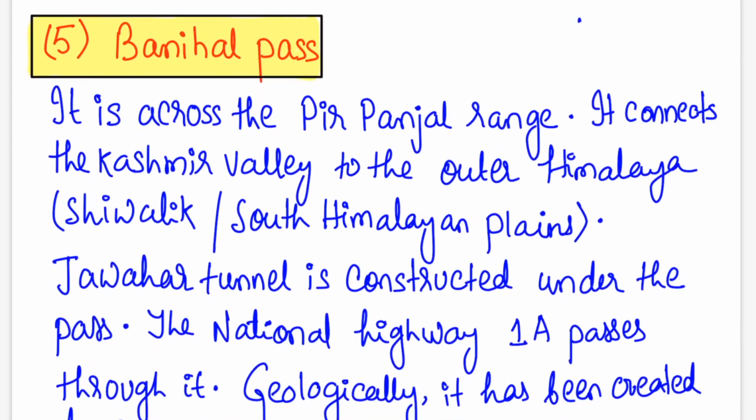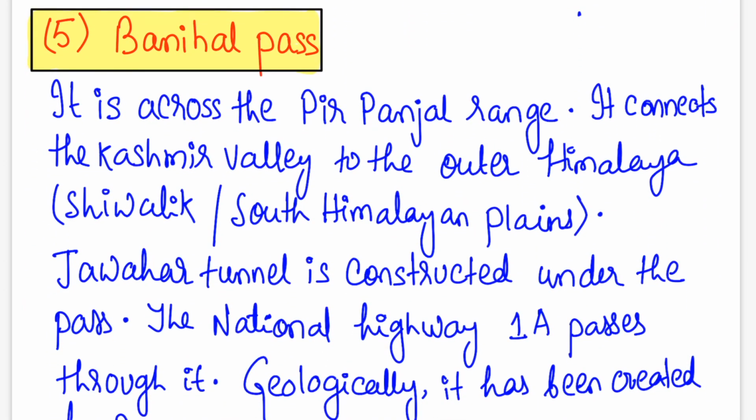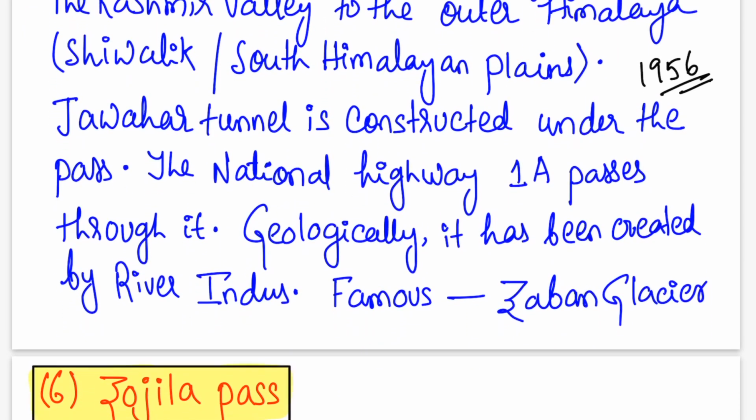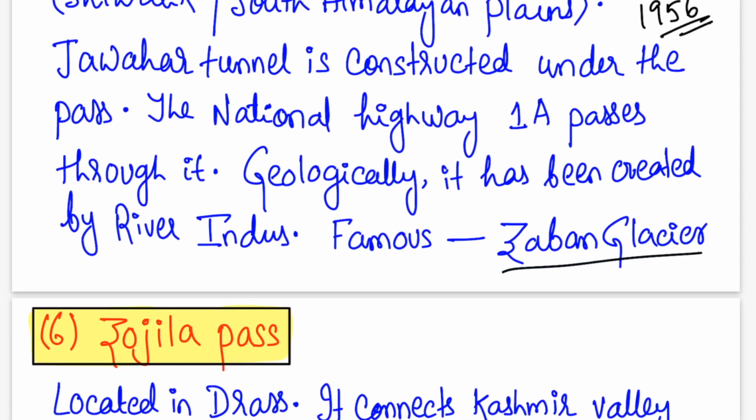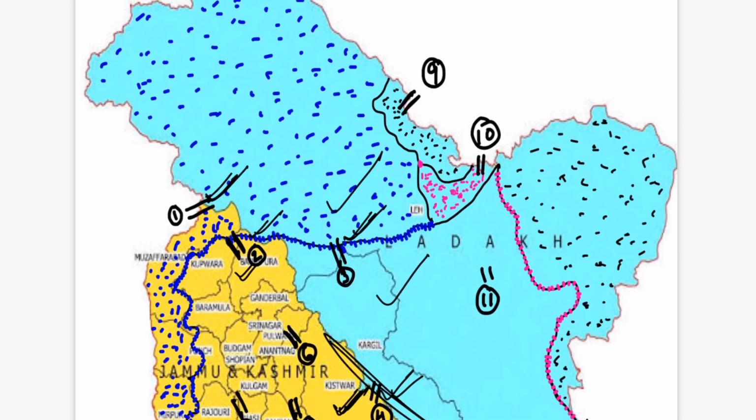Next is your Banihal Pass. It is across the Pir Panjal range and it connects the Kashmir Valley to the outer Himalayas. I told you that the Jawahar Tunnel was built in 1956 under this pass, and National Highway 1A passes through this. Geologically, in the ancient days, this pass was actually created by a river, and the Zaban Glacier is a very important tourist place which is near this pass. This is your Banihal Pass here.